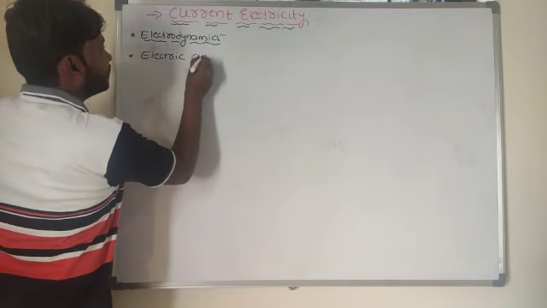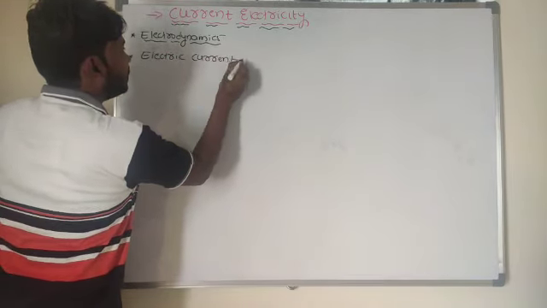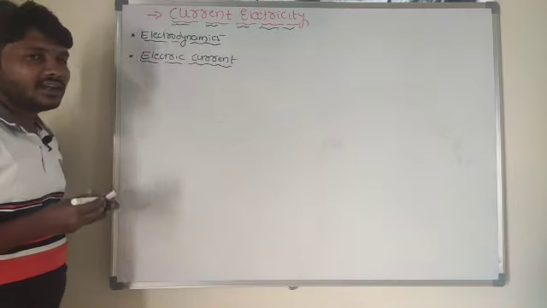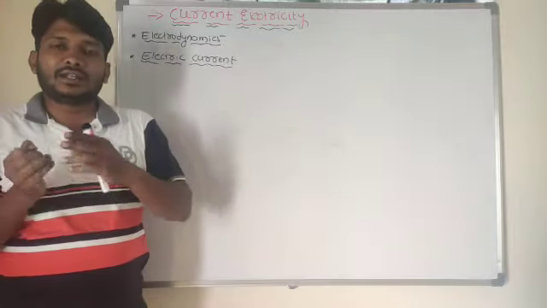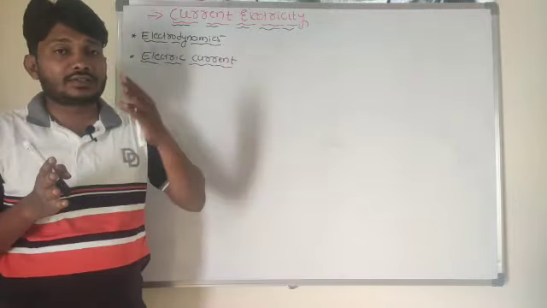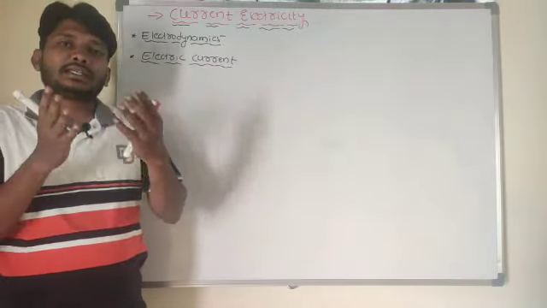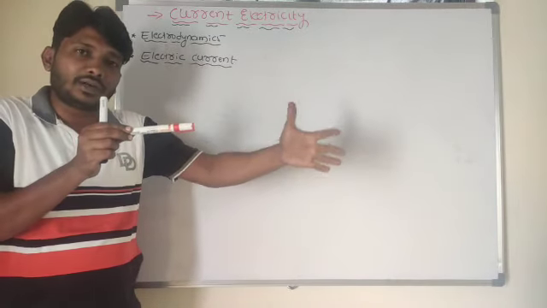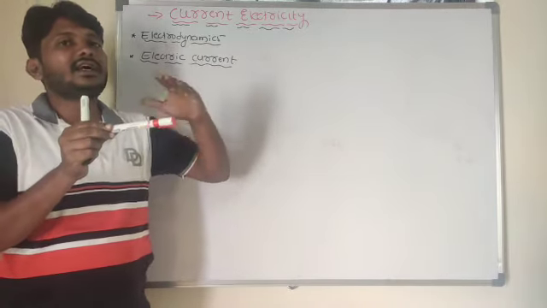Electric current. Basically I need to understand what you mean by electric current. In a river, water is flowing, that is water current. In a metal, if heat is flowing from one point to another, that is thermal current.